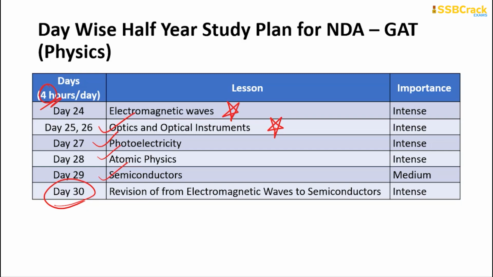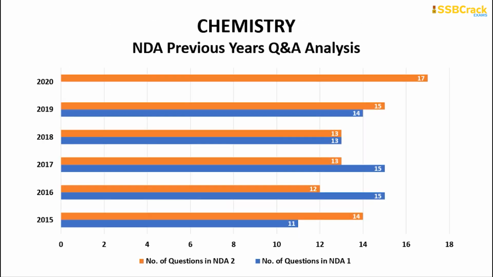Remember that collectively physics, chemistry and biology will account for around 50% of the paper, which clearly indicates that you have to concentrate on the science topics as much as the general knowledge and the humanities related topics. Now we are done with physics. Beginning with the next important subject, chemistry.